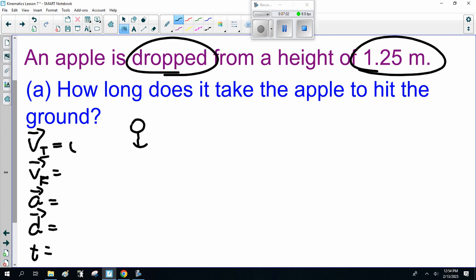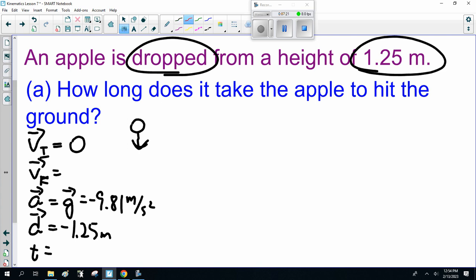Now, we're dropping it, so V initial is 0. Traditionally, down is negative, so displacement is minus 1.25 meters. Acceleration is g, which is minus 9.81 meters per second squared. So we can solve for time. Now, we do not have V final, but do we have an equation?